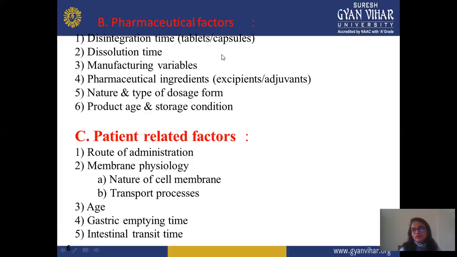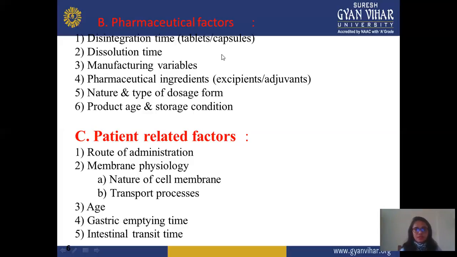You can see that some formulations show conditions like store away from sunlight or in a dark condition. That's why this direction is shown, because when you store it in contact with sunlight or in an exposed area, there may be some chance it expires or gets contaminated. So always check product age and storage condition, which storage condition is required for a particular formulation.